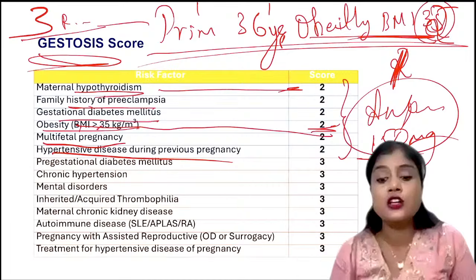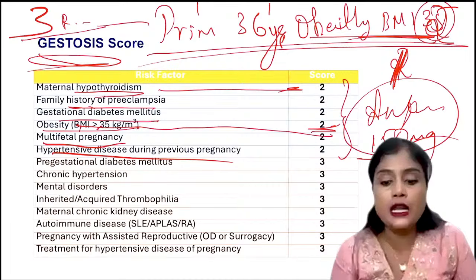Okay, liver involvement, or HELLP: hemolysis, elevated liver enzymes, low platelets. All of them are important signs.